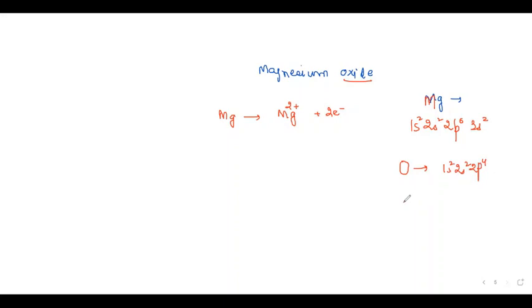What are the valence electrons in oxygen? 6. Yeah, very good. So it wants to attain the configuration of argon. Oh wait, no, neon. Sorry. Neon. It has 6 valence electrons, and to become stable it wants to get 8 electrons, because every inert gas has 8 electrons in the valence shell.